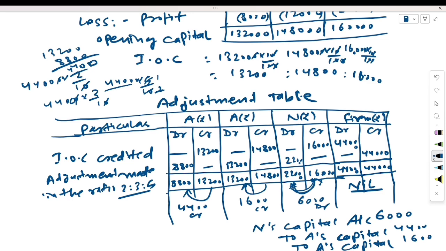Remember that if the debit and credit balances are equal, it means you have correctly rectified. If they are not equal, then something is missing. Here the debit balance is 6,000 and the credit balance is also 6,000. It means our rectification part is correct.